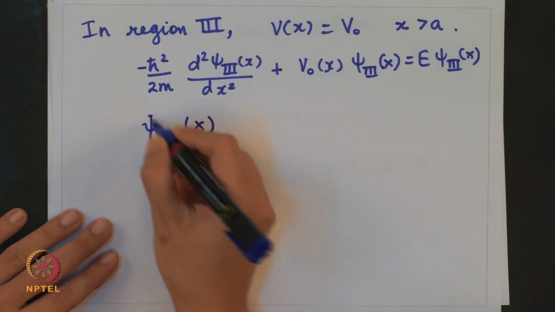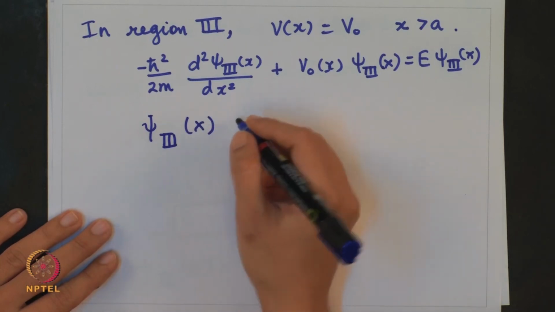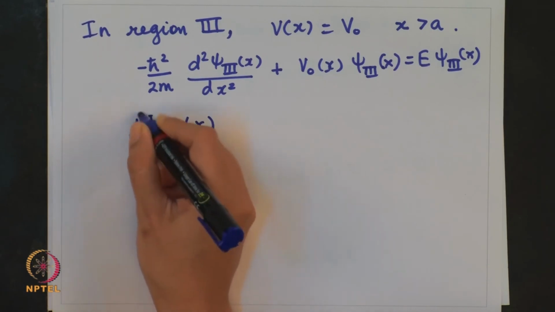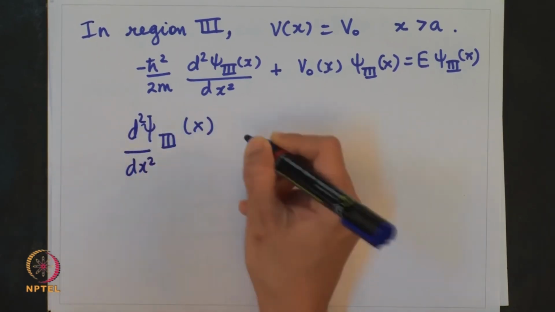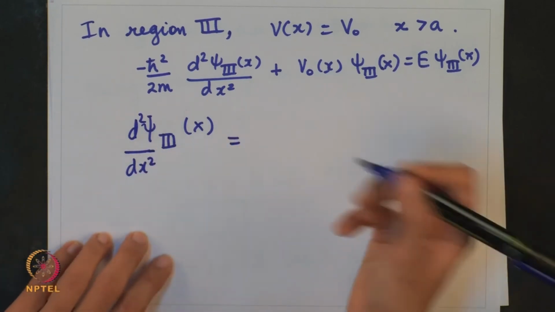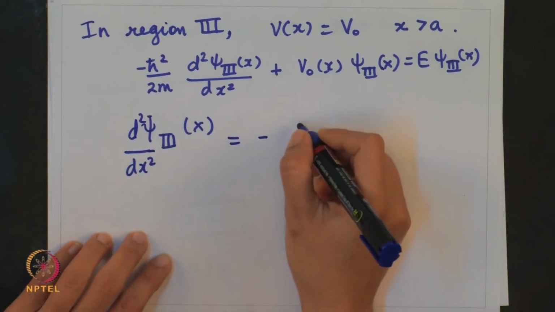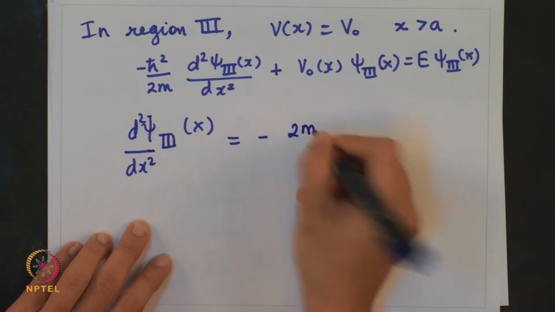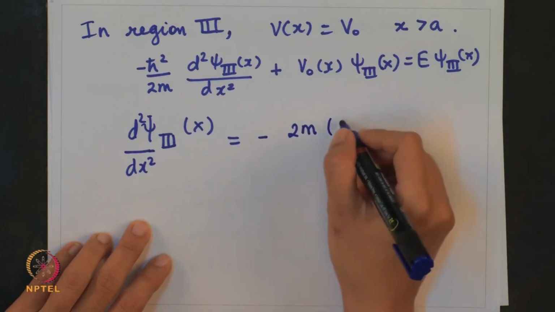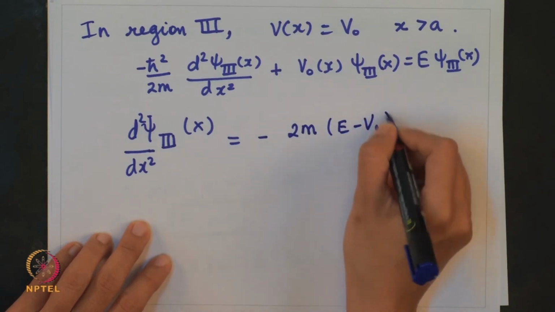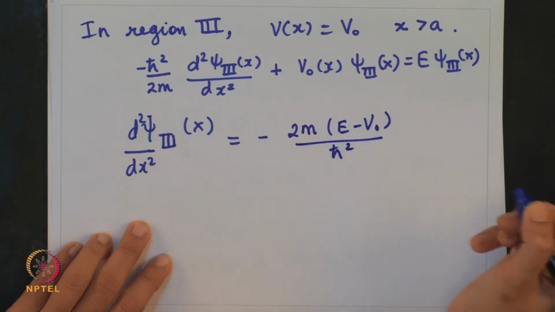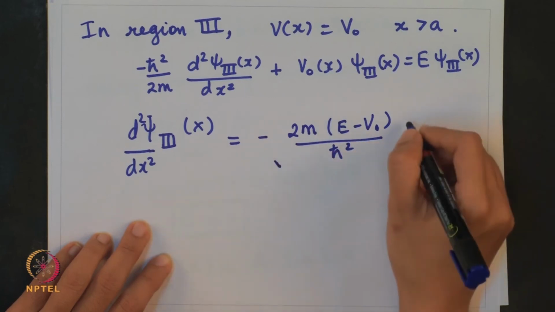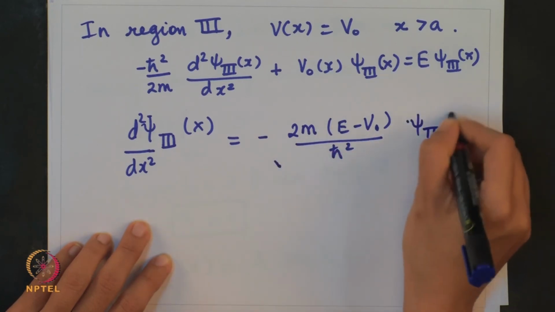Psi 3 of x, again what we can do is rewrite the above equation as d square psi by dx square equal to 2m, E minus V naught upon h cross square, times psi 3 of x.